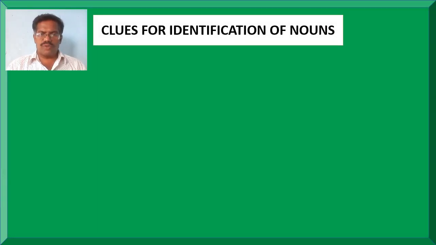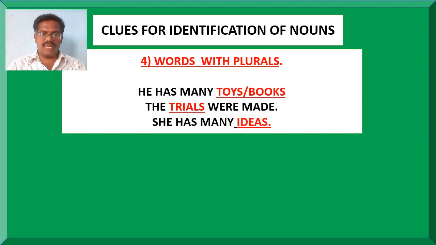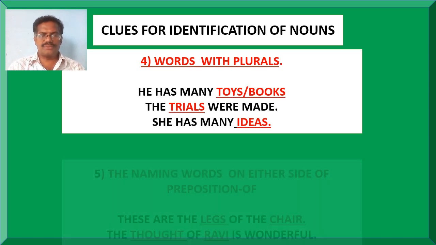Here are some more clues for identification of nouns. Clue number 4 is the naming words with plurals. If the naming words are in the form of plurals, I mean the words with plurals are called nouns. Here toys, books, trials and ideas are in the form of plurals, so they are called nouns.